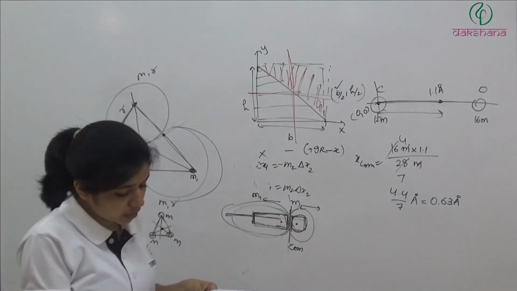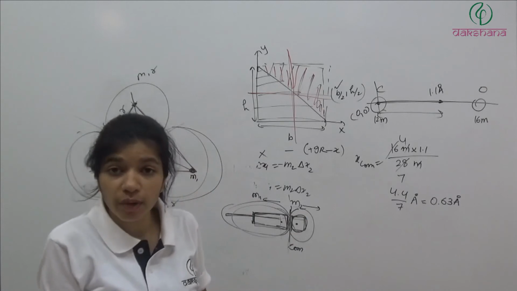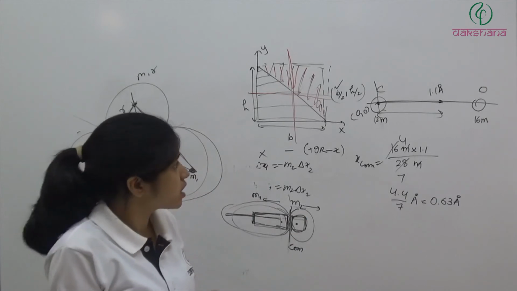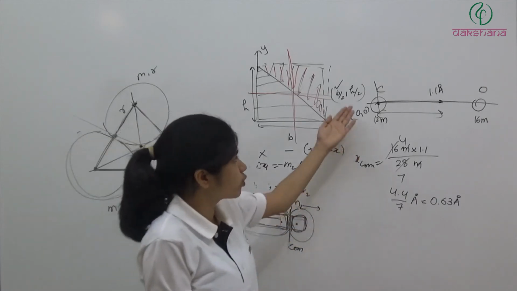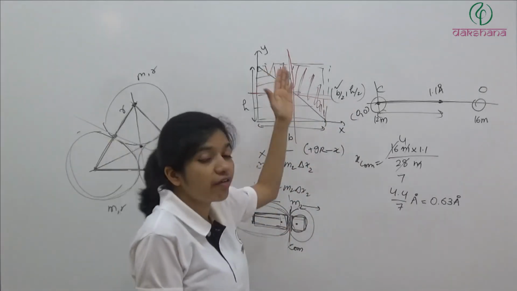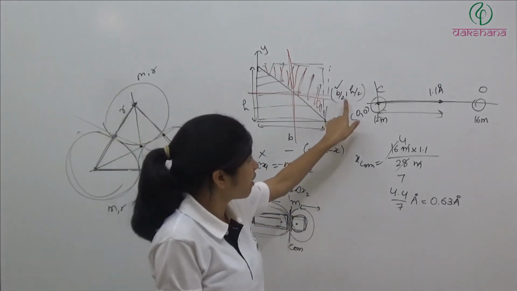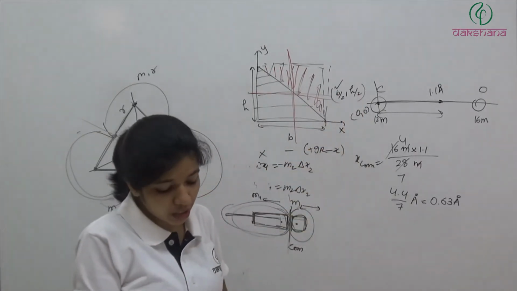तो अब ऑप्शंस देख लेते हैं. So first option है x is equal to h by 2, y is equal to b by 2. This is wrong. Second है x is equal to b by 2, y is equal to h by 2. So basically it is showing this option. This is also wrong. That is correct when we have complete rectangle. So third is x is equal to b by 3 and y is equal to h by 3. Yes, ये हो सकता है.